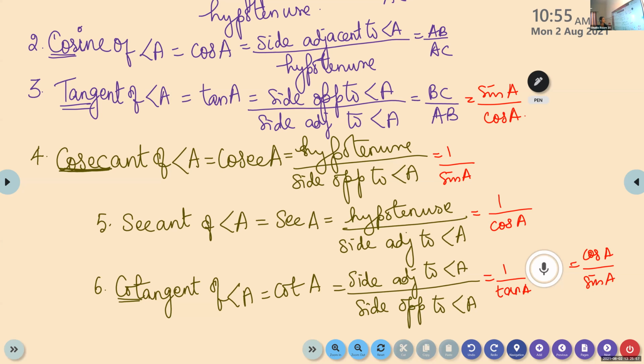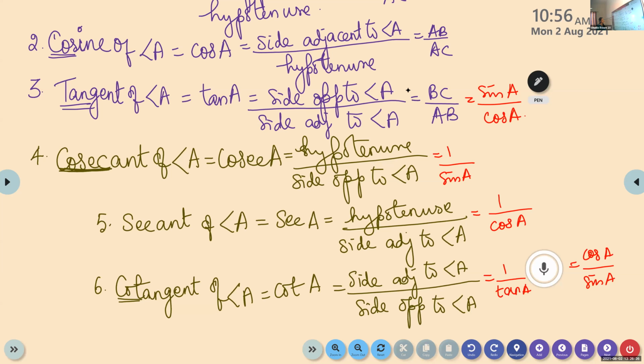So these are the 6 trigonometric ratios we learned. The first one we defined is sine, which is opposite side by hypotenuse. The second one is cosine, denoted cos A, which is adjacent by hypotenuse.